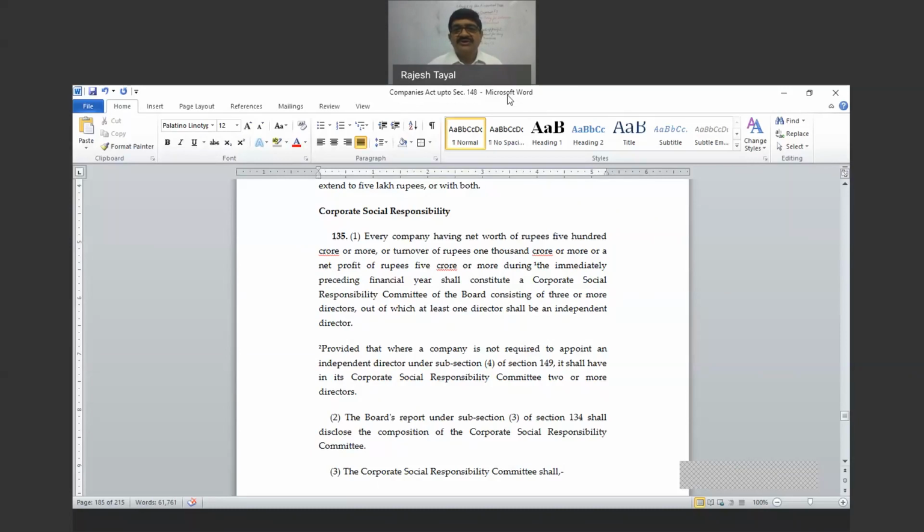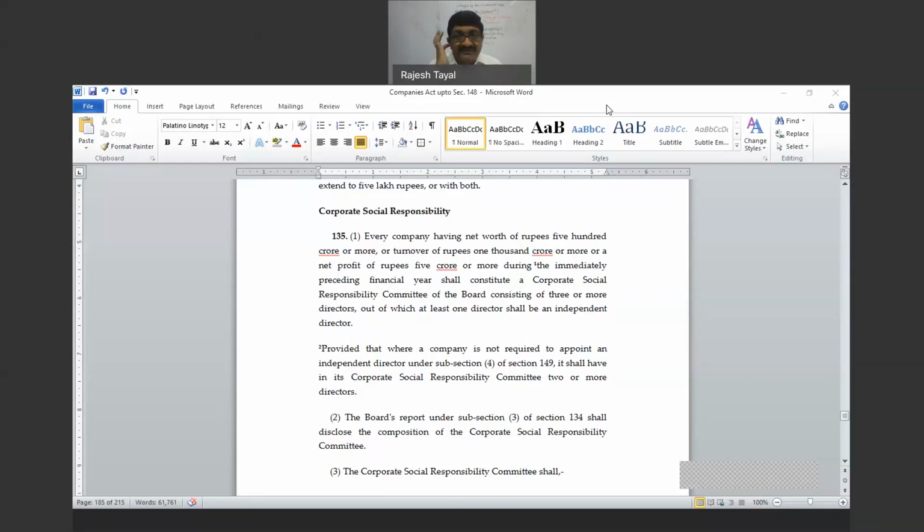Some questions are there on the chat. Let me check it. It says immediately preceding financial year, but sir, before it is any of the three preceding financial years. No, the provisions continue to be applicable as long as any of the three requirements are applicable during the preceding three financial years. So that is the requirement for when the provision ceases to be applicable. As long as any of the requirements are fulfilled during the preceding three financial years, provisions will continue to be applicable. It means if nothing is applicable for the three financial years, then provisions will no more be applicable.